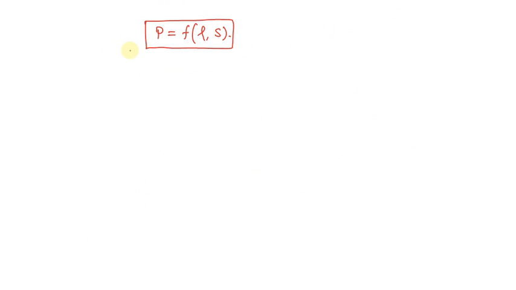Generally, for a particular substance, each property depends on any two independent properties. So this is what I have mentioned over here, that the pressure is always a function of density and entropy.